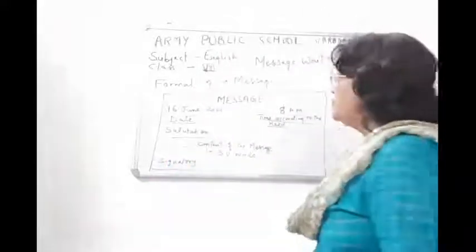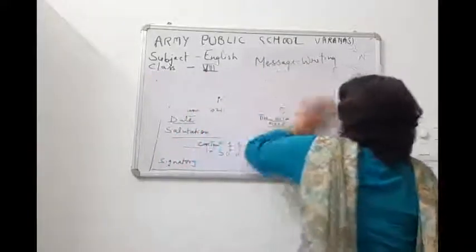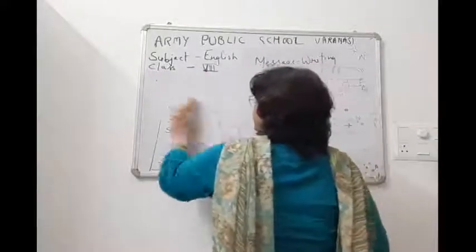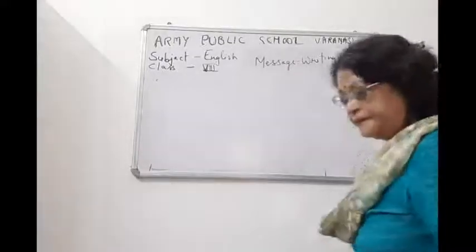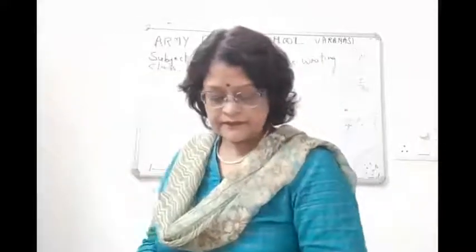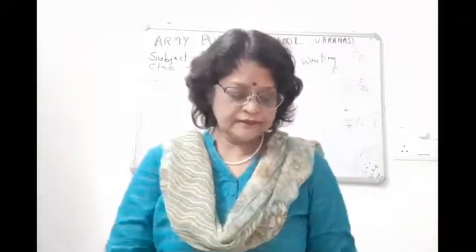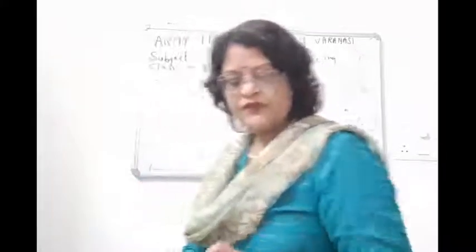Read the following telephonic conversation. So what is a telephonic conversation, students?